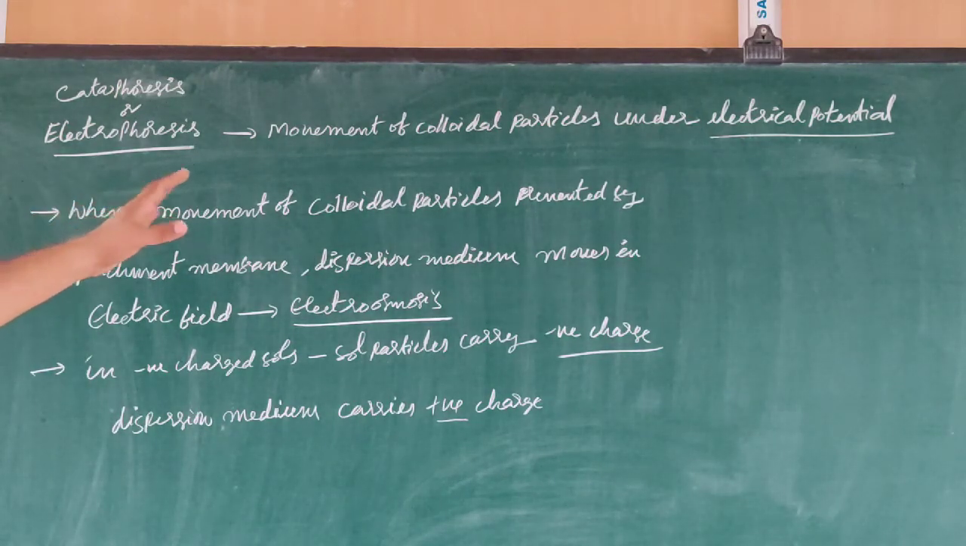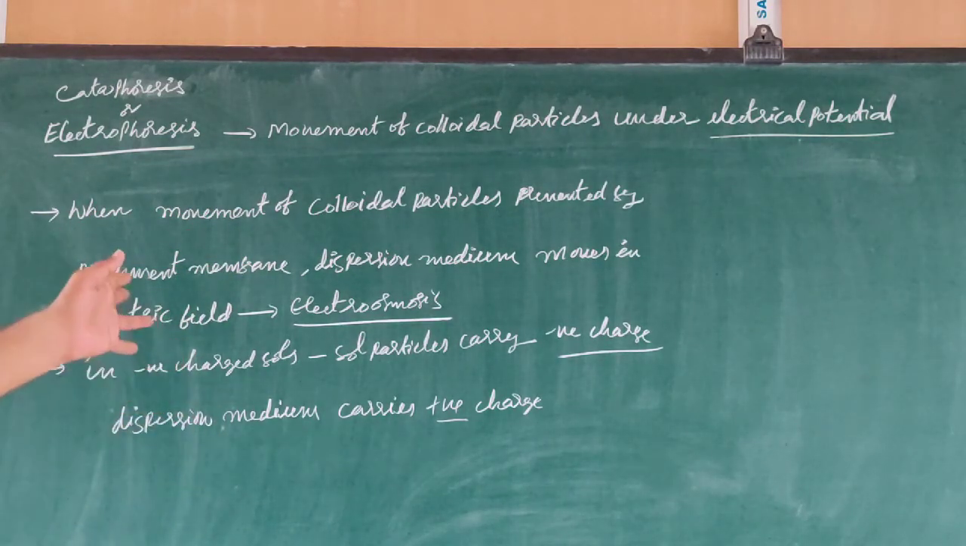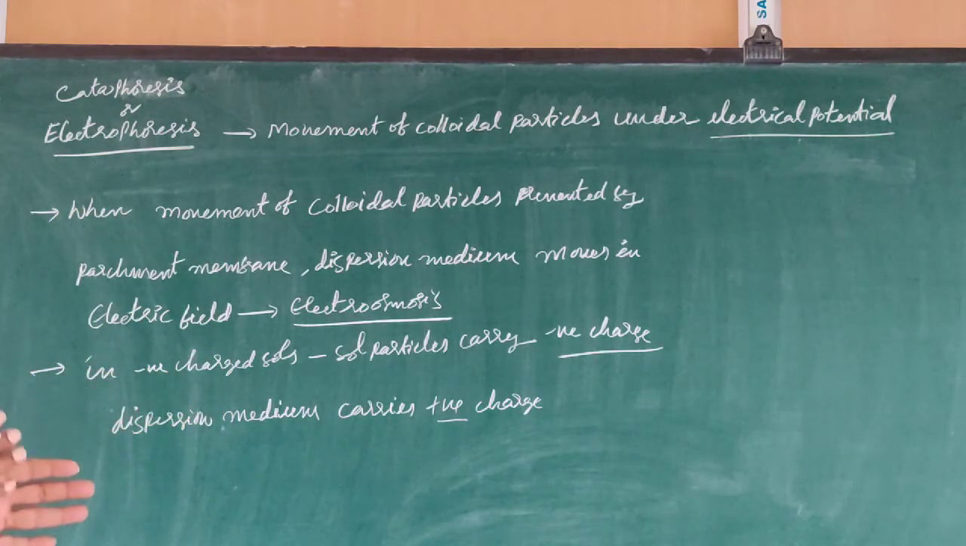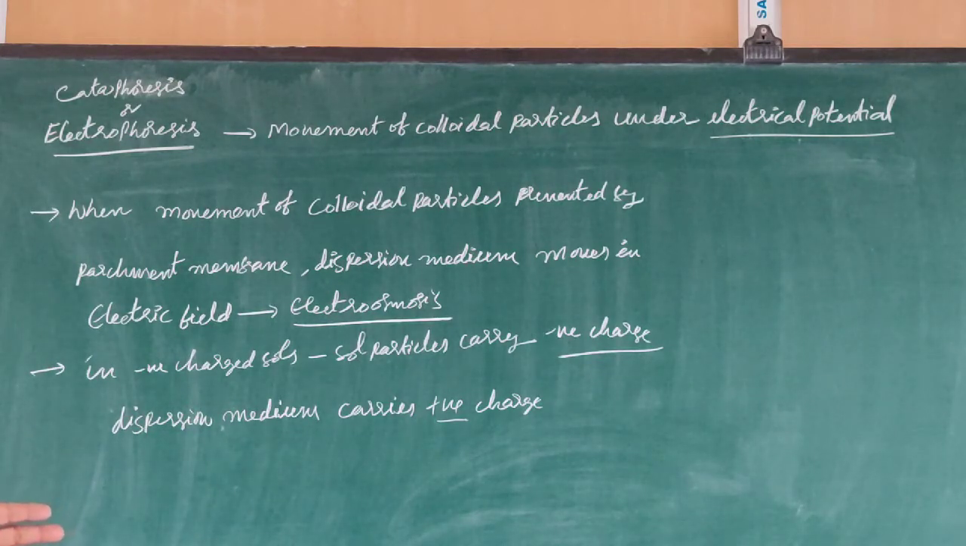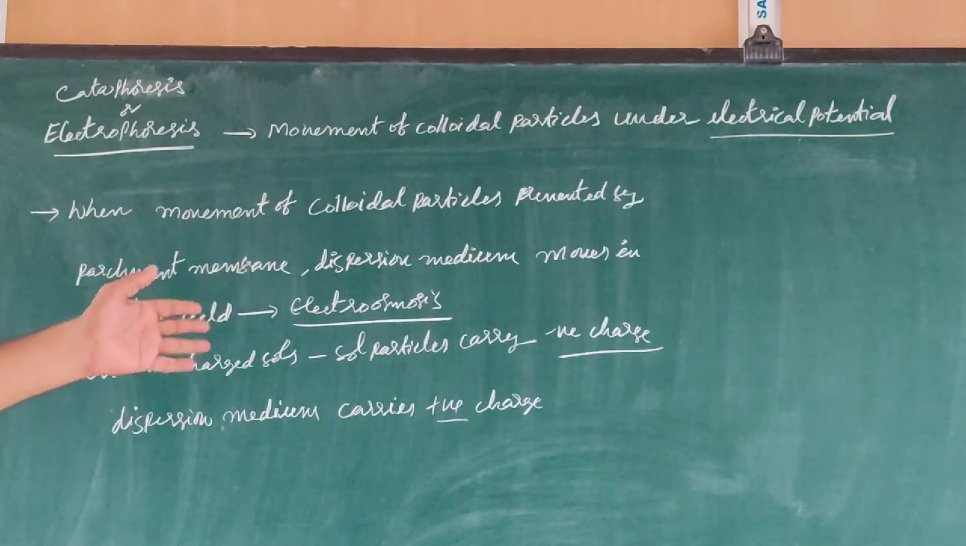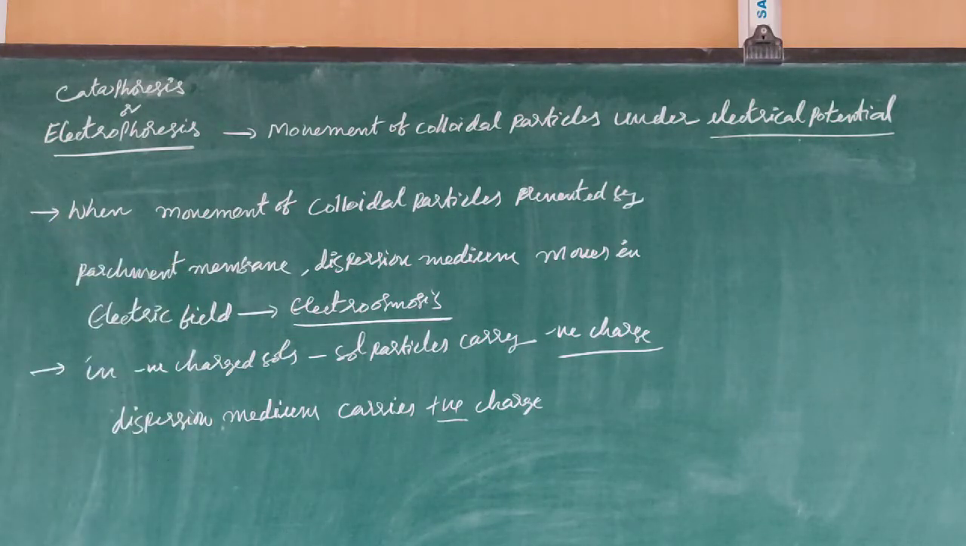Suppose the movement of colloidal particles is prevented by a parchment membrane. Observe this point: when the movement of colloidal particles is prevented by a parchment membrane, the dispersion medium moves in the electric field. That is called electroosmosis. In negatively charged sols, generally the sol particles carry negative charge and the dispersion medium carries positive charge.